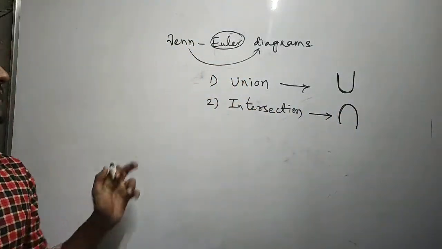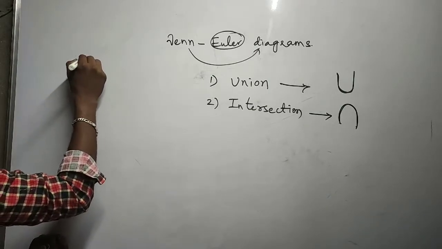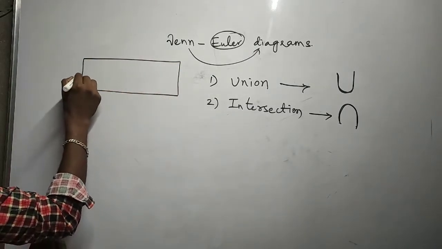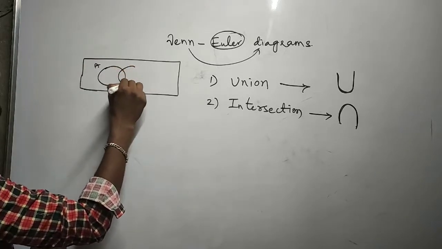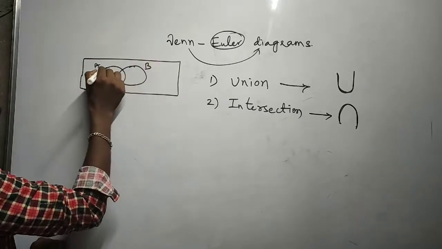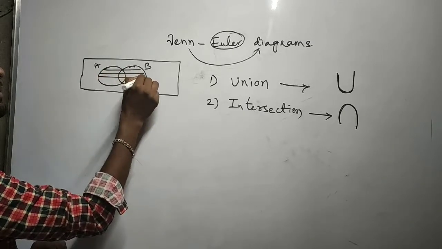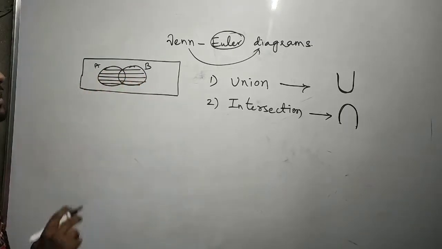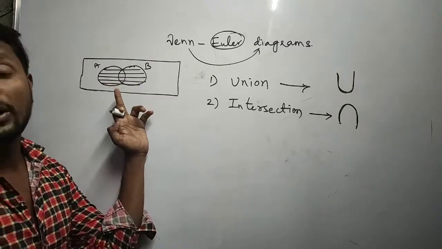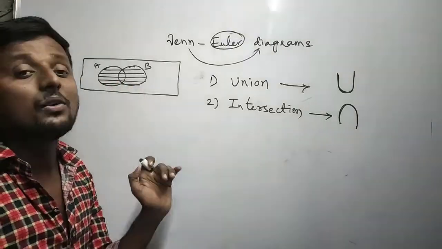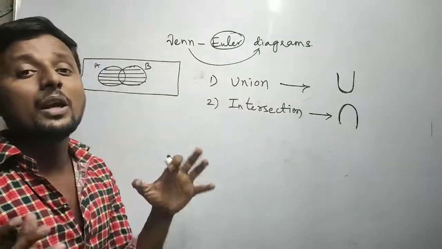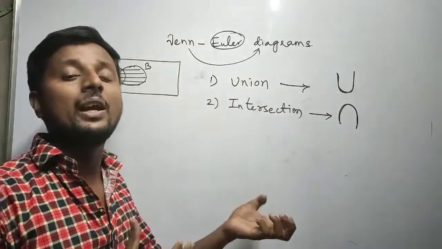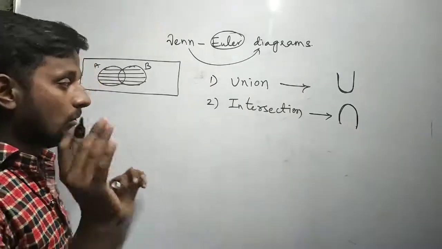If you draw a Venn diagram, it is set A and set B. The shaded part here represents A union B. I shaded the part of A and also the part of B. That means union is nothing but merging all the elements of A and B. We'll see an example.